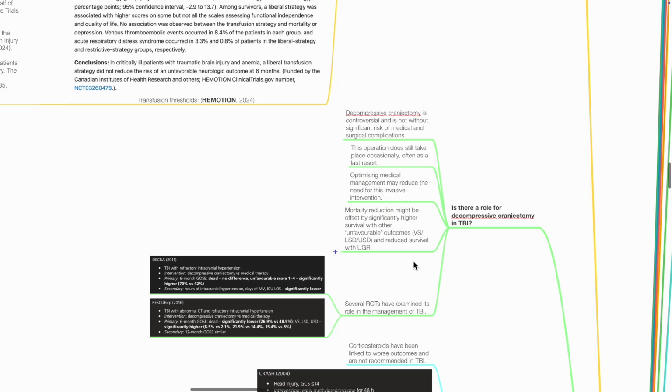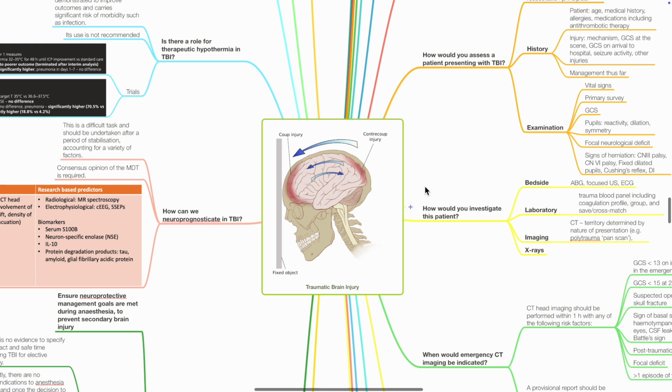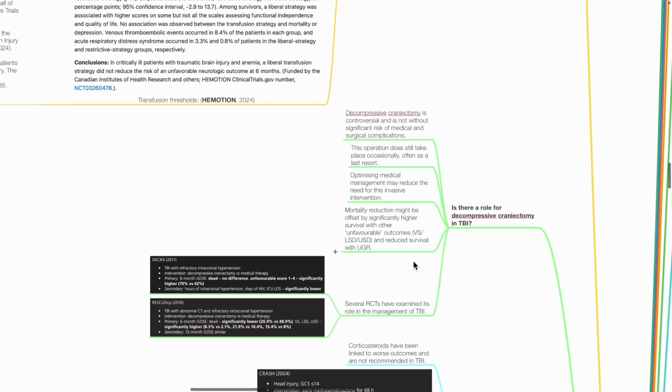the decompressive craniectomy group. Another trial, the RESCUEicp trial in 2016. Patients with TBI, abnormal CT, and refractory intracranial hypertension are included. Intervention: decompressive craniectomy versus medical therapy. Primary outcome: 6-month GOSE. There is lower mortality but higher disability. 12-month GOSE scores are similar.